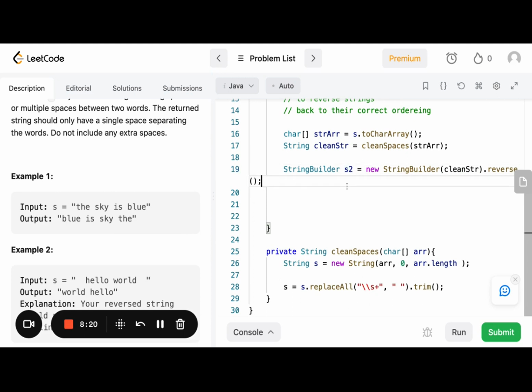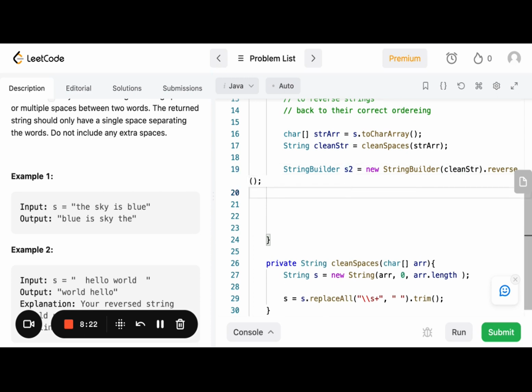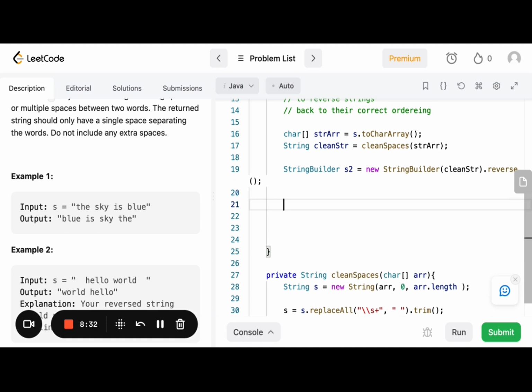Okay, so now what do we need to do next? So now I think we are in the perfect position to start using our two-pointer mechanism to iterate until we're at the end of the string and make sure to reverse those individual words. So we're gonna say int n, which is just the length, equals. I should give this a better descriptive name.